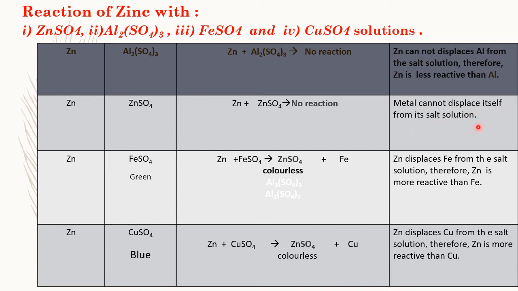But when we add zinc metal in green color ferrous sulfate solution, you can find the color changes from green to colorless because of the formation of zinc sulfate, with a dark grey or black deposit of iron metal over the zinc metal. This is because zinc displaces iron from the salt solution. Therefore, zinc is more reactive than iron.